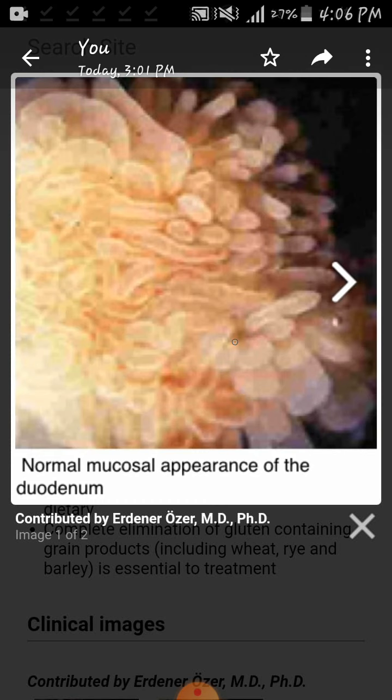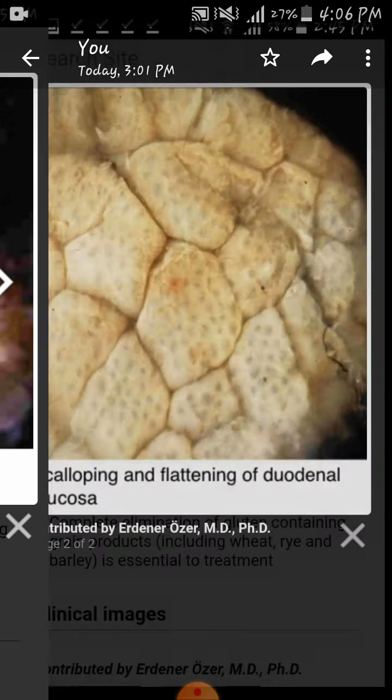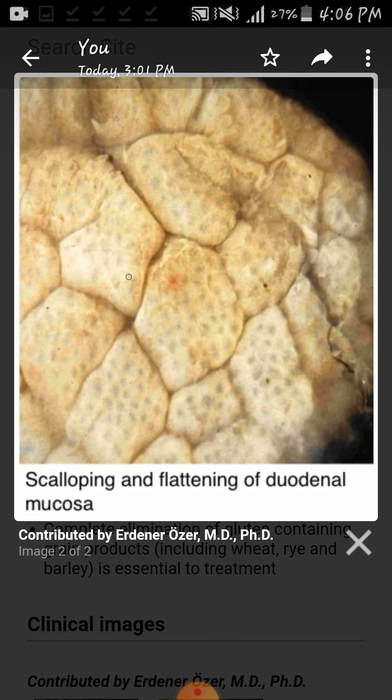This is the gross picture which is showing normal mucosa of the small intestine, and here we can see villous brush border. Now what happens in a person with celiac disease? There is flattening of the mucosa, and there is loss of the villi. This is flattened mucosa.